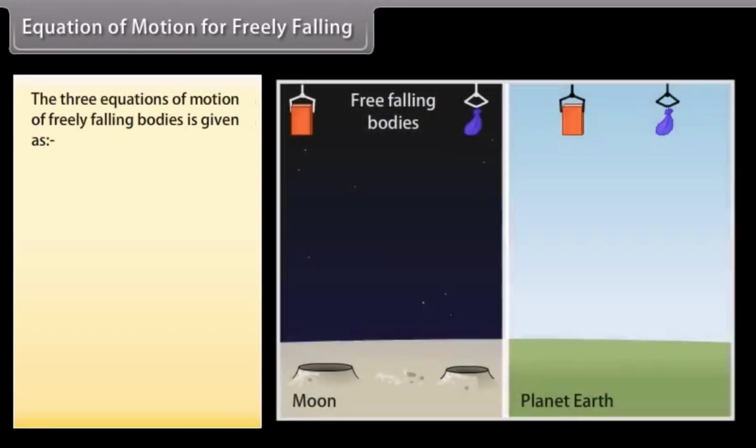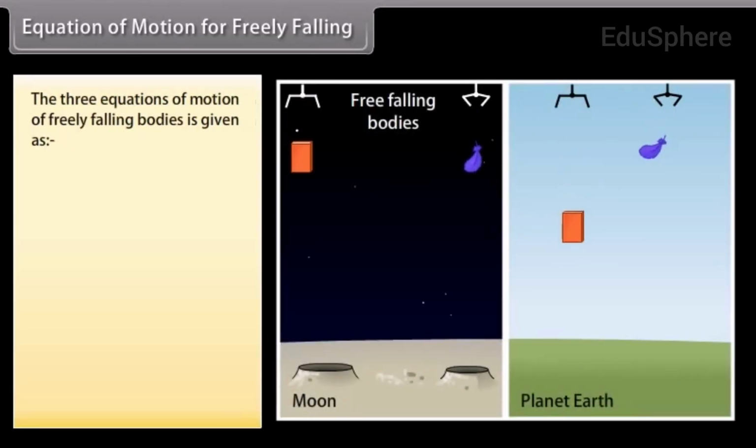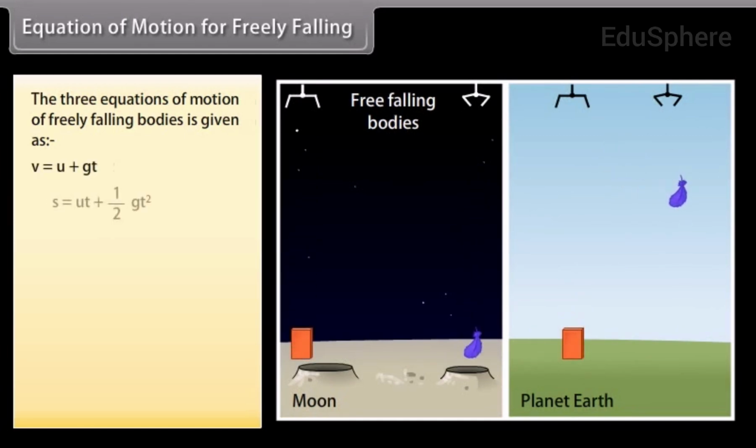Equations of motion for freely falling bodies. The three equations of motion of freely falling bodies are given as v is equal to u plus gt, s is equal to ut plus 1 upon 2 gt square, v square is equal to u square plus 2gs.